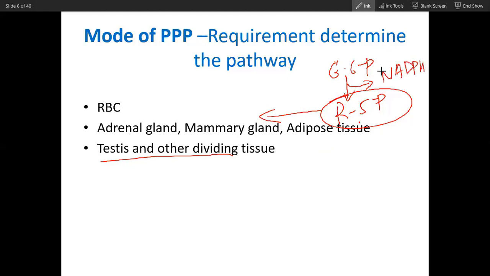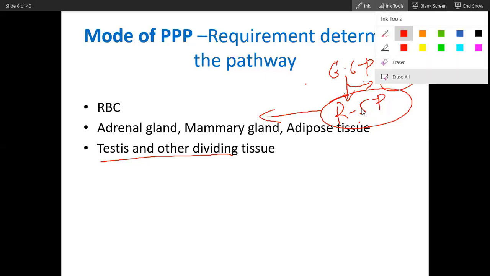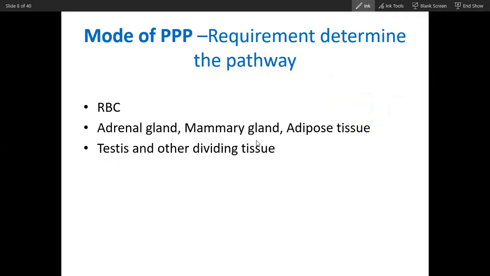So in such tissue, the non-oxidative pathway will be the predominant pathway. This will be utilized, and NADPH will also be utilized. So this is a very flexible pathway. It can adapt to the needs of these cells. Did you all understand?